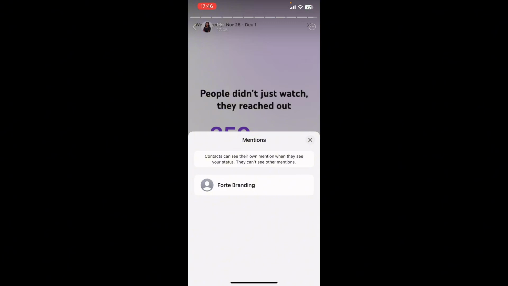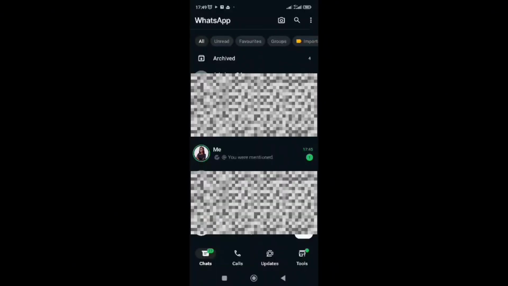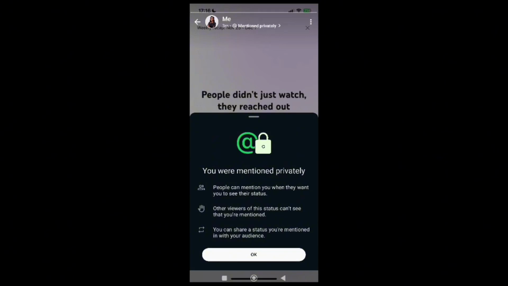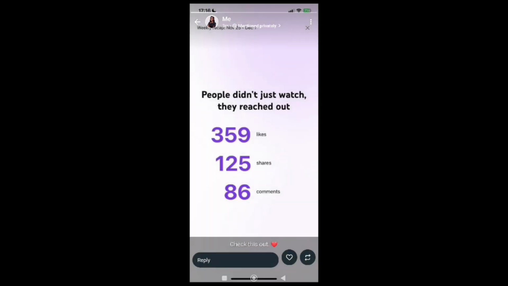But now let's go to my other device and see what the tagging looks like. All right, let's go. So now this is my account where I was mentioned. You will see a notification from that person saying you were mentioned. When you open the chat, you can now go and see the status where you were mentioned. So when you tap on it, it takes you to the status update and they will tell you three things. One, people who mention you want you to see their status. Other people cannot know that you were mentioned, and you can also repost.